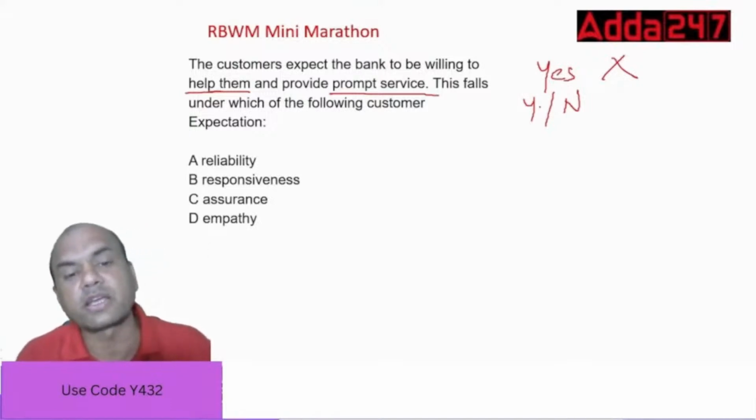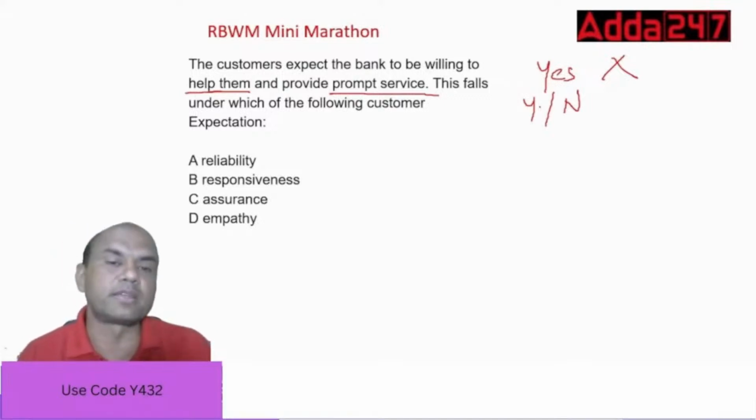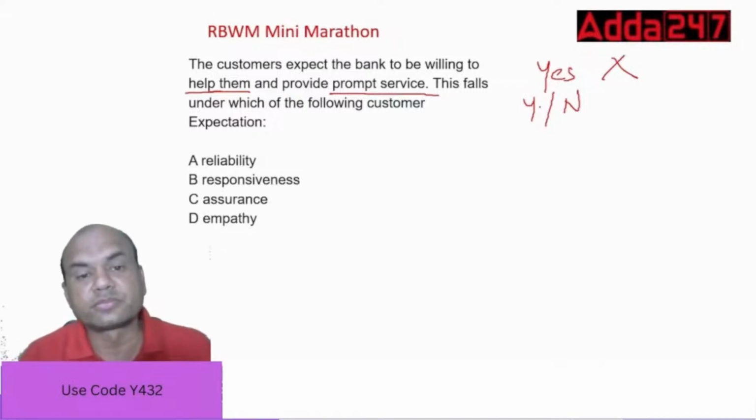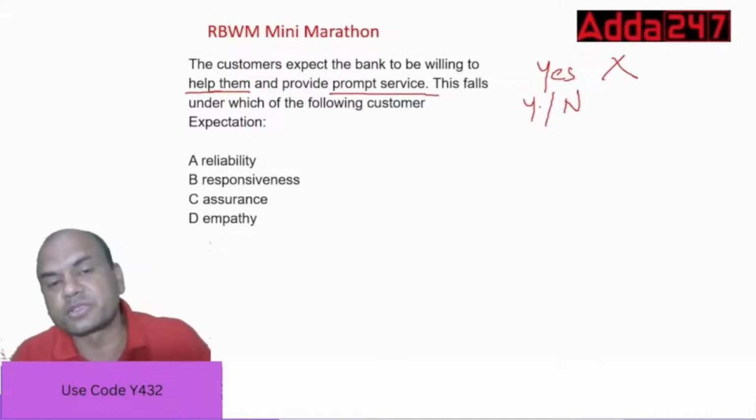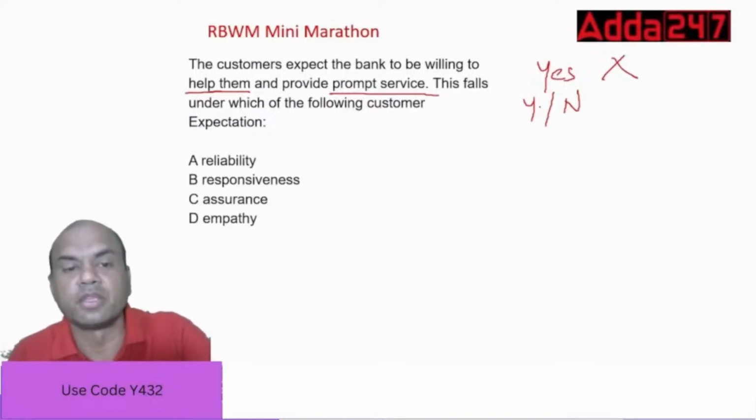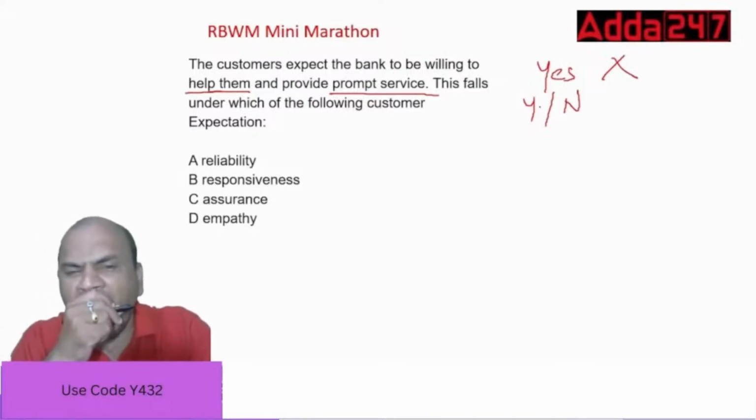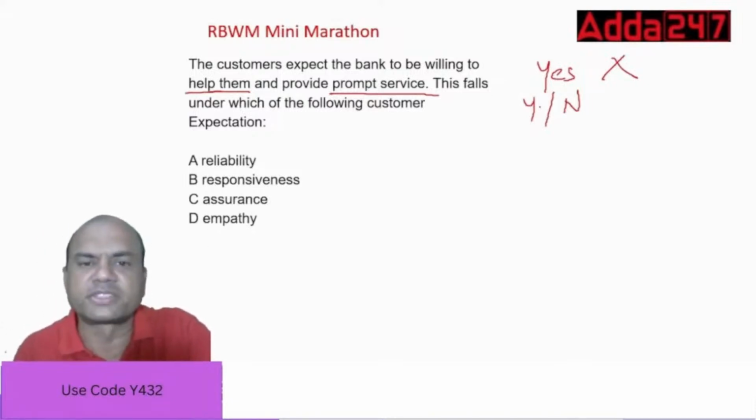Which category will it fall under? Reliability, responsiveness, assurance, and empathy. Prompt service.